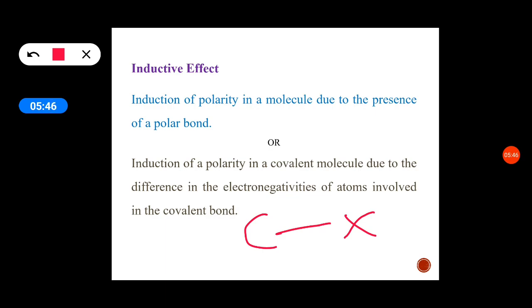Suppose X is more electronegative, then it attracts the shared pair of electrons towards itself, so that it gets a slight negative charge and the other gets a slight positive charge. Thus polarity is induced in the molecule. The induction of polarity in a covalent molecule due to the difference in electronegativities of atoms involved in the covalent bond is called the inductive effect.